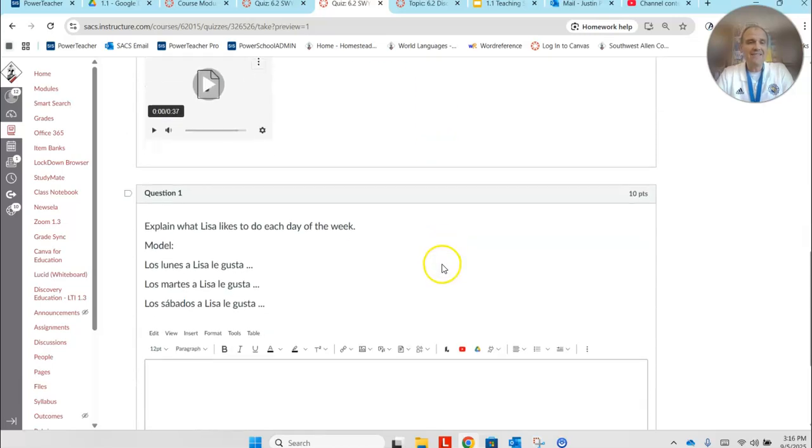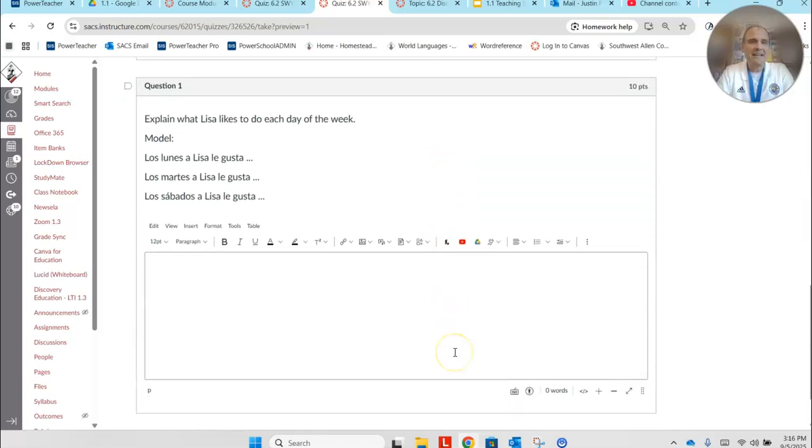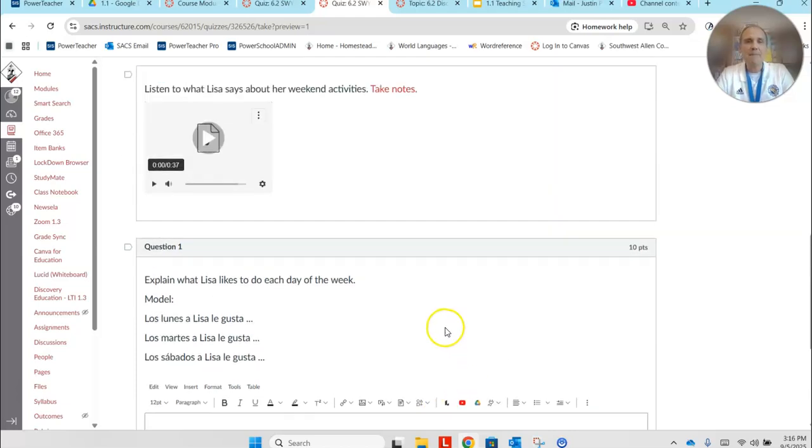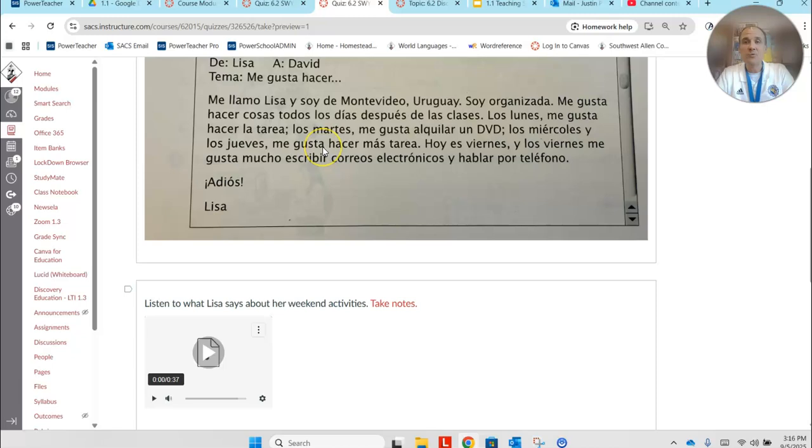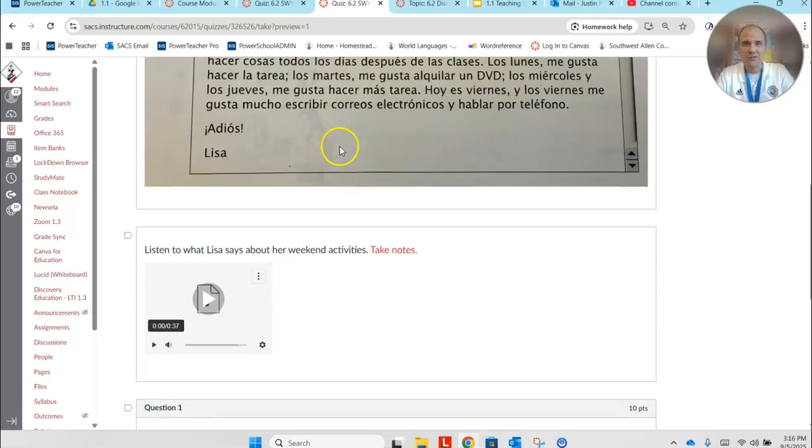And then finally, it says in the prompt, the writing task, explain what Lisa likes to do each day of the week. So the model could be something like, Los lunes a Lisa le gusta. Los martes a Lisa le gusta. Los sábados a Lisa le gusta, and you're going to explain what it is she likes to do, based off what you hear and what you read. So you're going to combine those two skills.